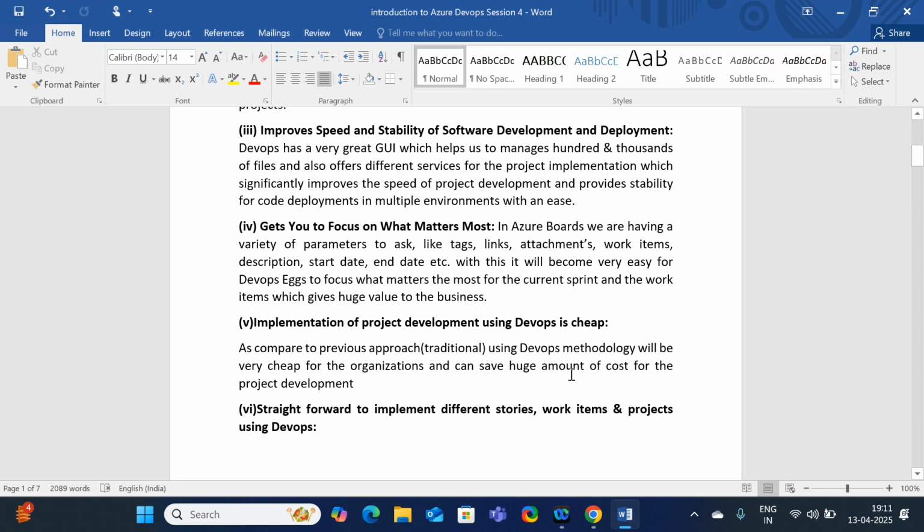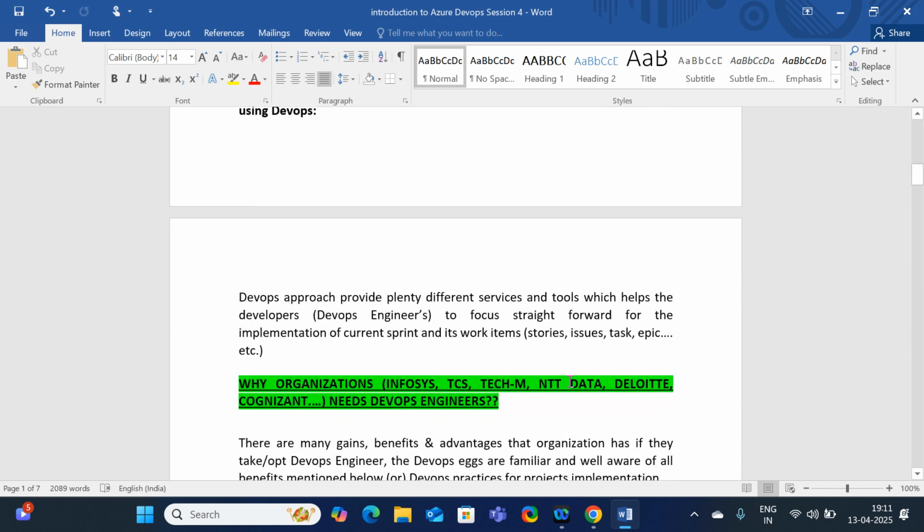Why? Because it is fast, it is more efficient, and compared to other processes it becomes cheap. Because of these advantages, the majority of companies are showing their interest in using the DevOps platform.